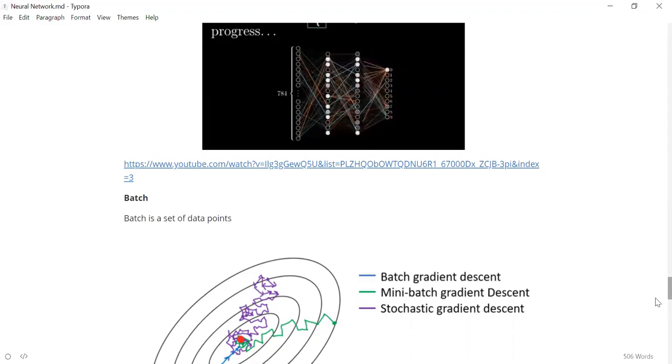So to make a trade-off between batch gradient descent and stochastic gradient descent, we go for mini batch gradient descent. In mini batch gradient descent, you don't take the entire data set of images, but you take a batch of images, find out the error for that batch, and use that.